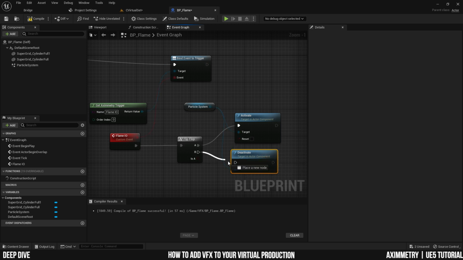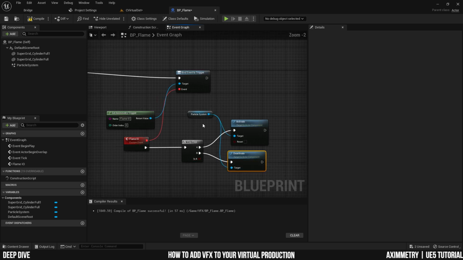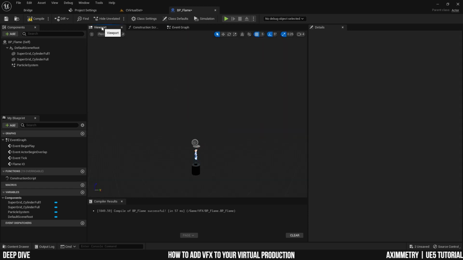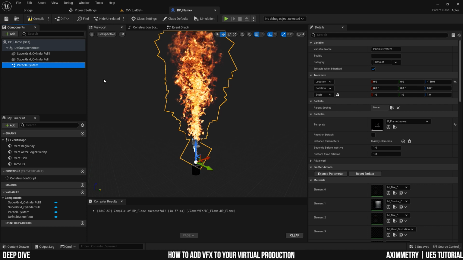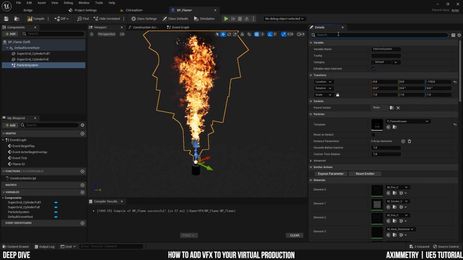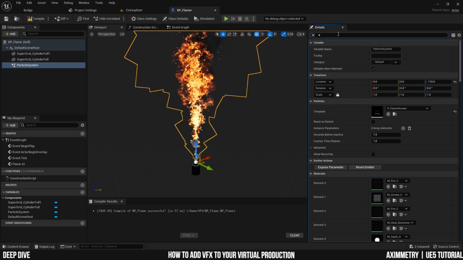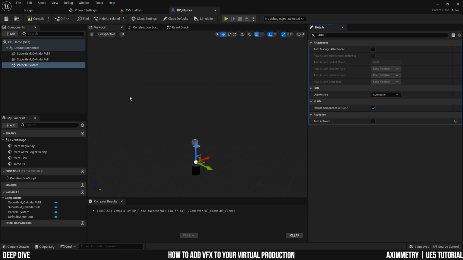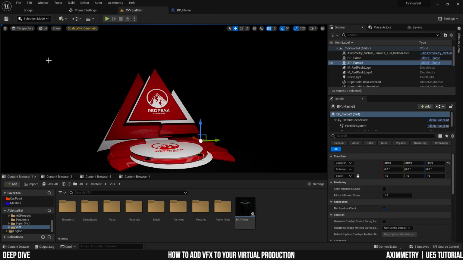And now I can hook up the B to it. So, okay, now I have my switch, activate and deactivate. And now what I need to do is turn off the auto activate. So select the particle system and search for auto active and turn it off. Compile and save. And now let's test it out in Aximmetry.